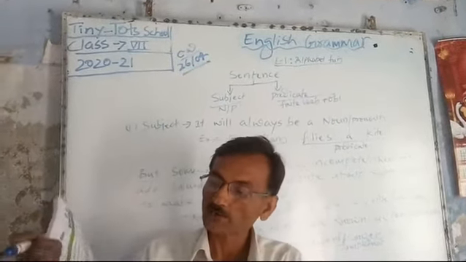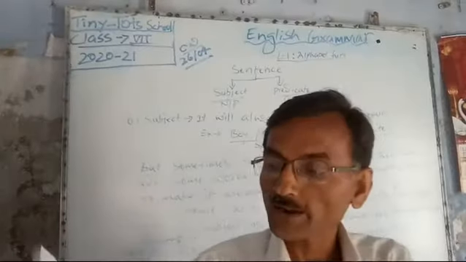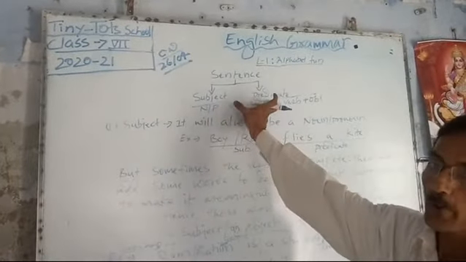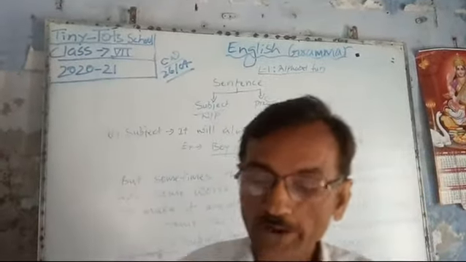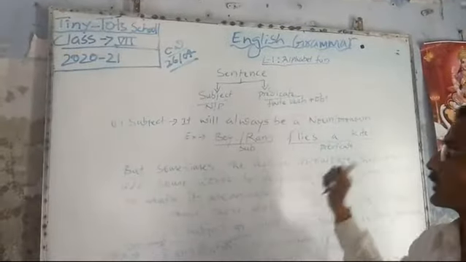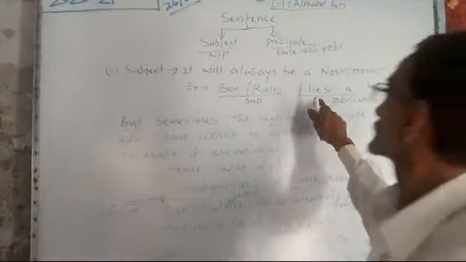Every sentence begins with a capital letter. It ends with a full stop, question mark, or an exclamation mark. It has a subject and predicate. So you have seen here, a sentence is divided into two parts, that is subject and predicate. Subject will always be a noun or pronoun. Like here you can say, Ram flies a kite.